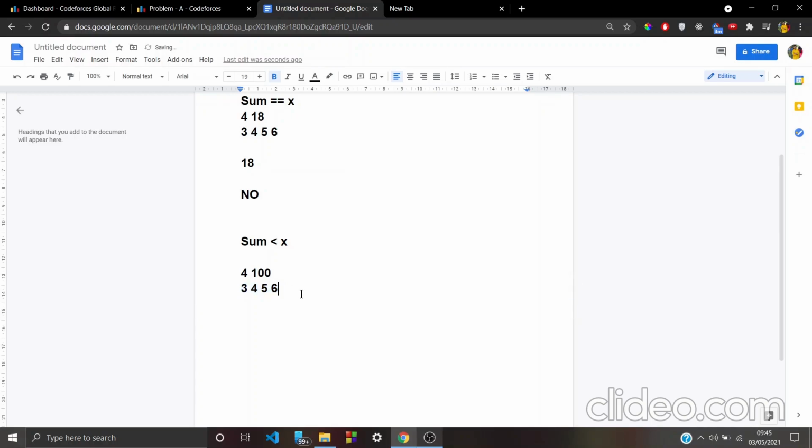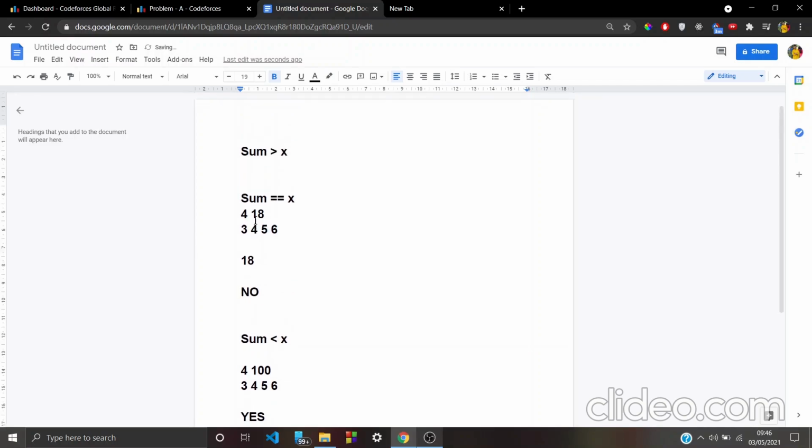We don't have to rearrange in any way, because in any way we place the gold elements, the sum will never reach x. So we just have to print yes, and print the order as it is. So these are the two cases.